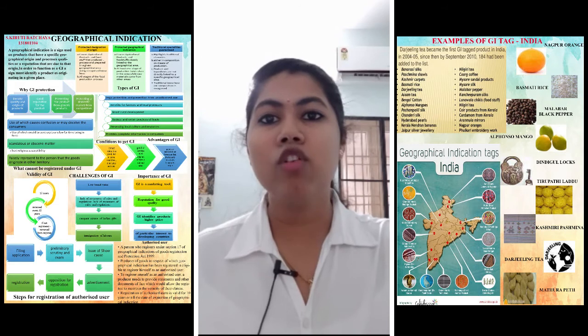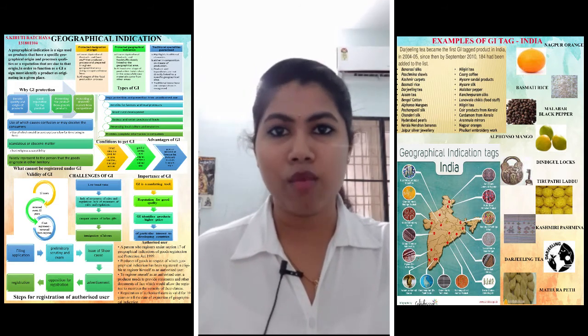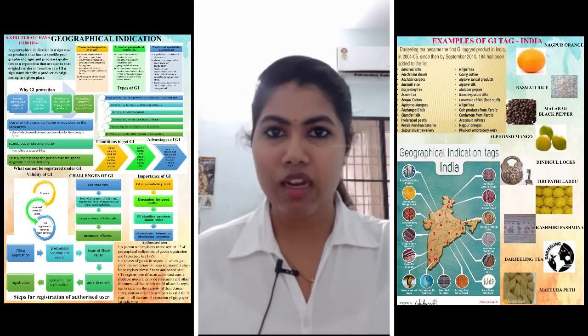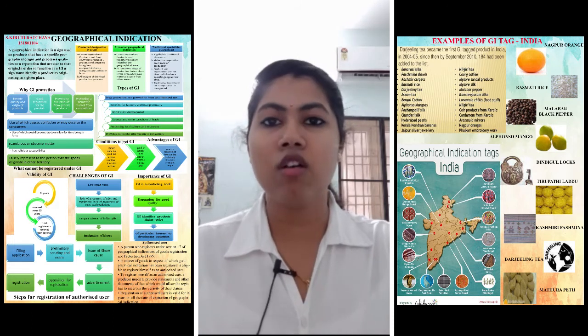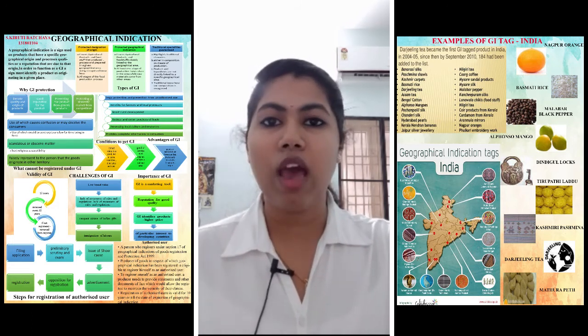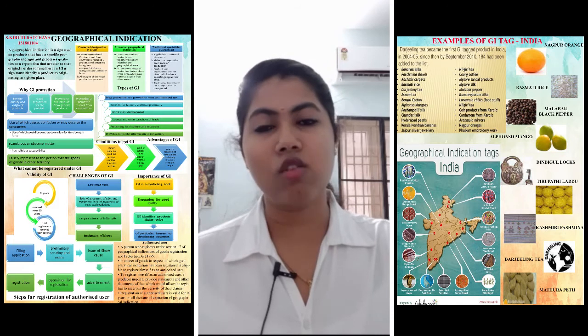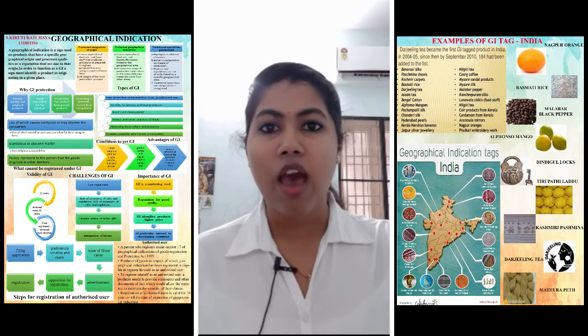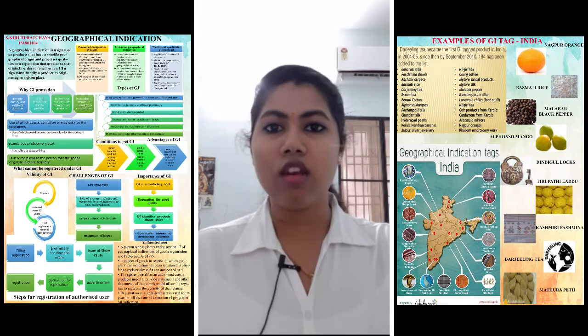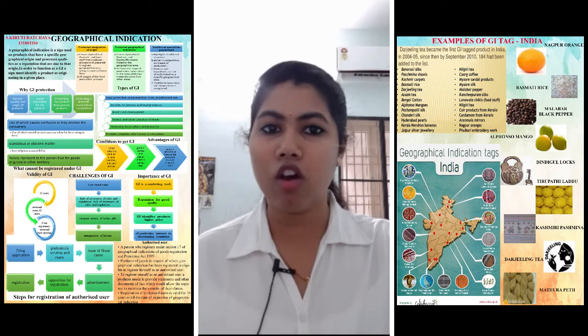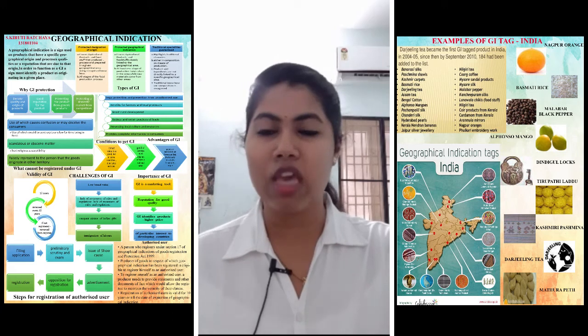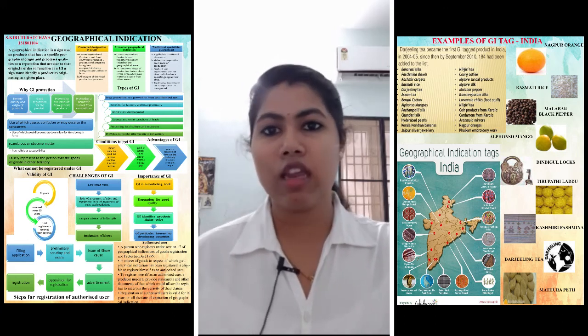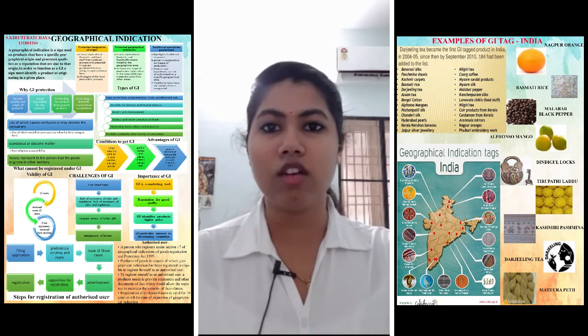And we have to know what is the validity of a GI tagged product, right? So unlike patents, which have a validity of 20 years and cannot be renewed after 20 years, the validity of a GI tagged product is 10 years, and it can be renewed every 10 years. So by the end of 10 years, the authorized user can go and renew it by paying some kind of fees, and he can renew it for another 10 years.